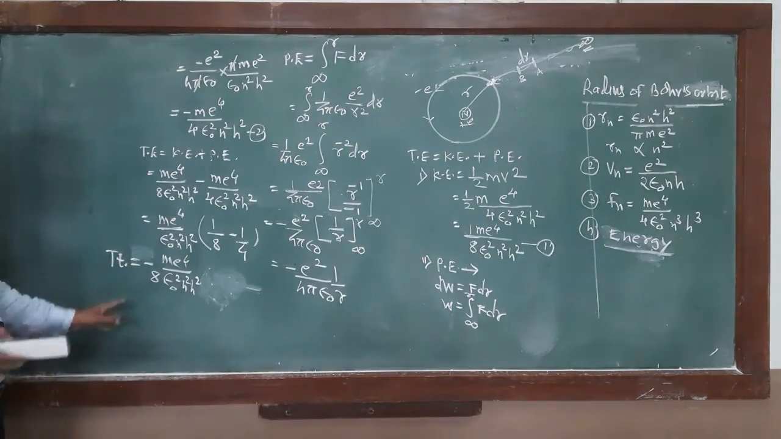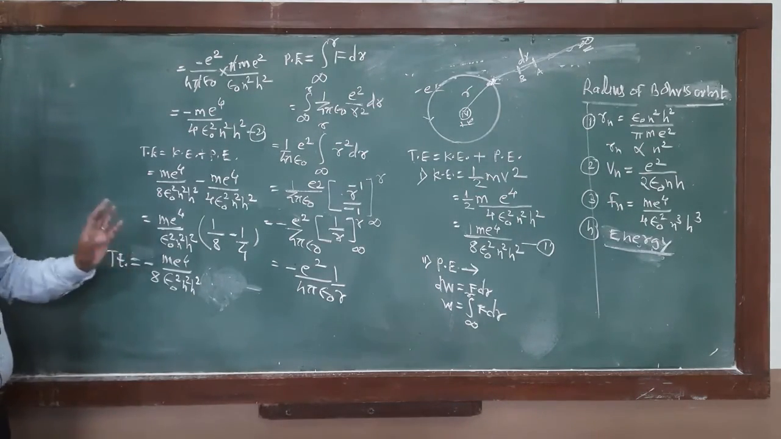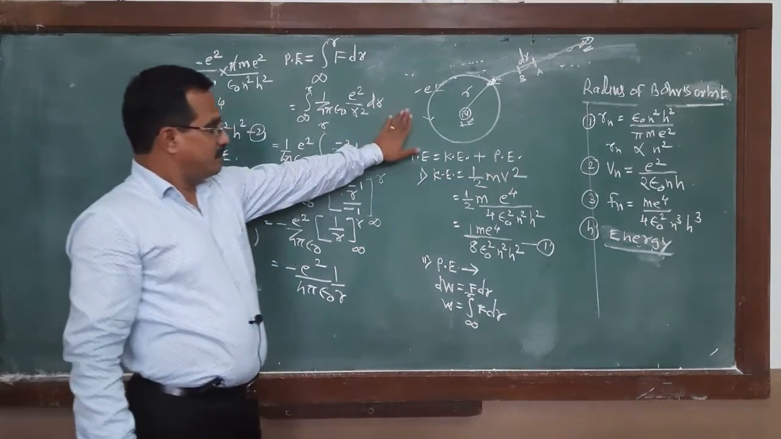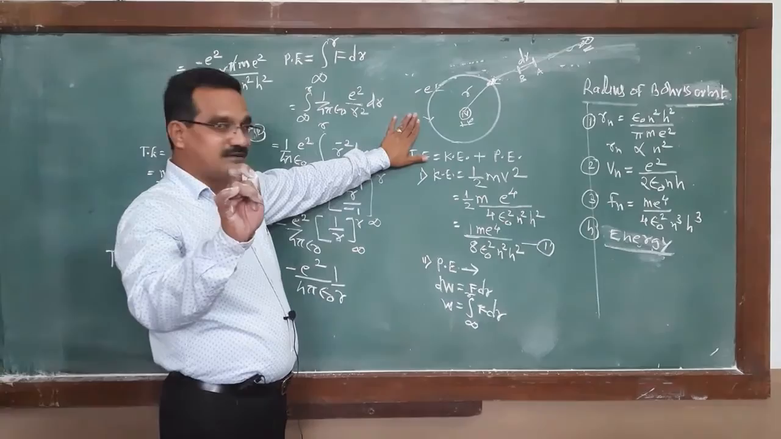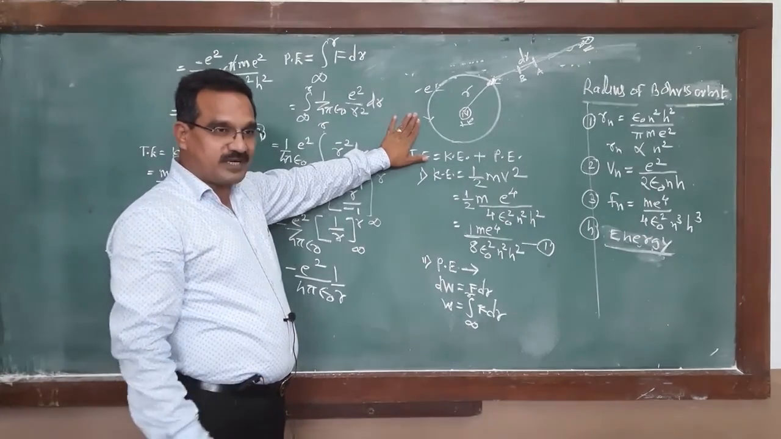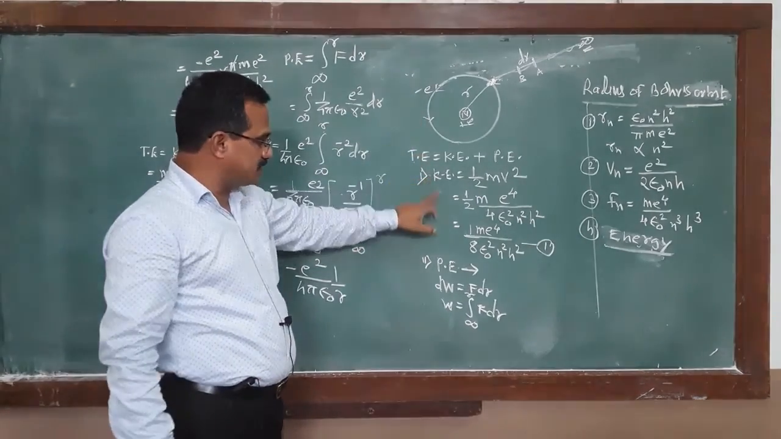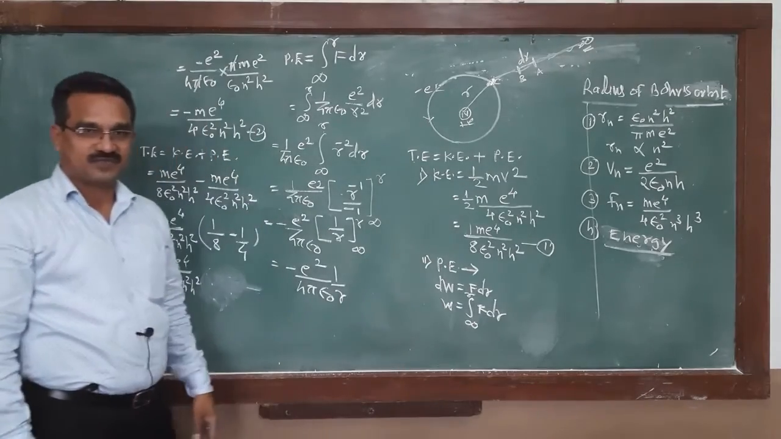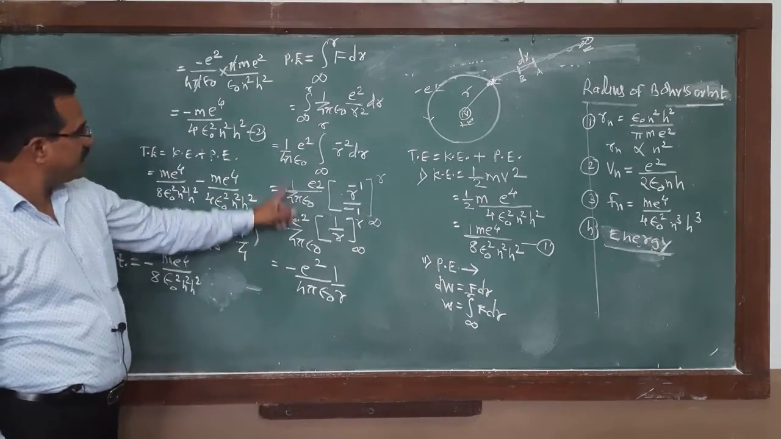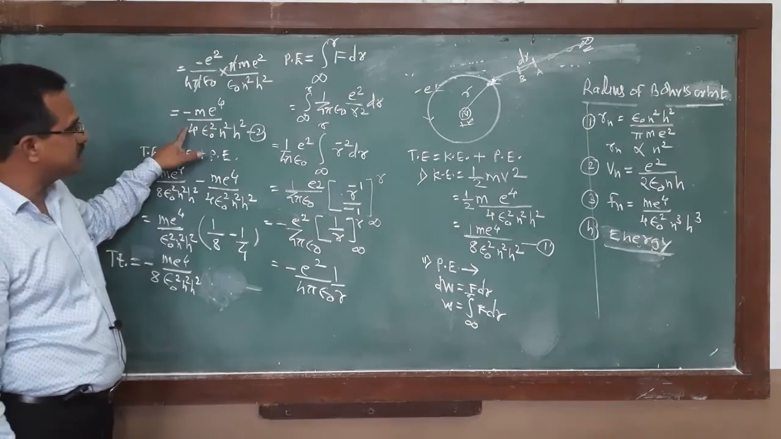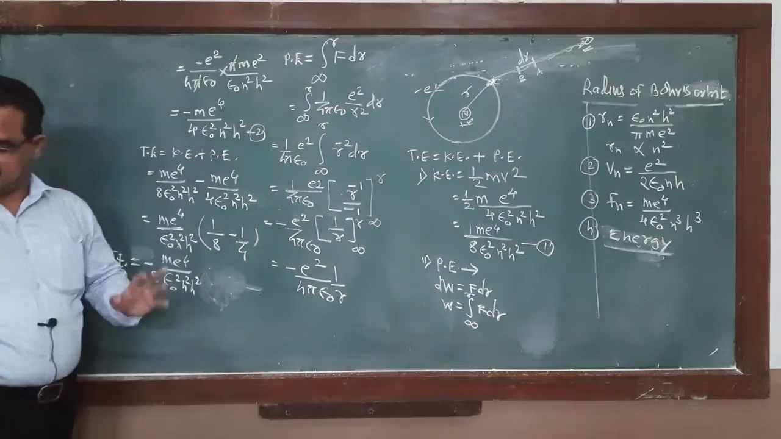Again, a very important point from the total energy point of view. First, in brief, the electron revolves in a circular orbit. Due to motion, the kinetic energy must be equal to this. Due to the field of the nucleus, its potential energy is equal to this. And finally, the total energy is equal to this.